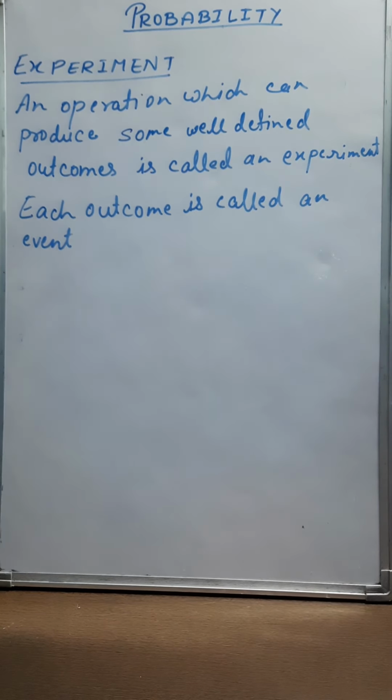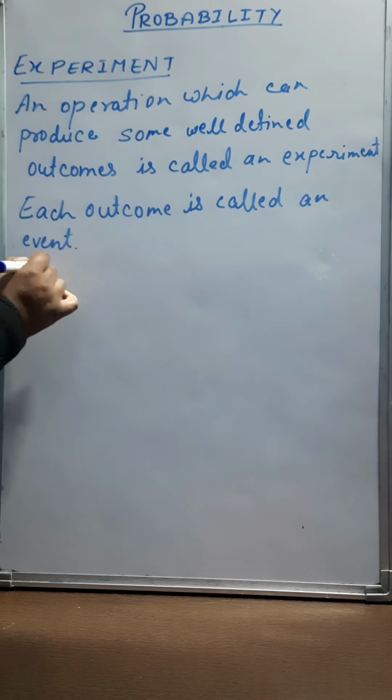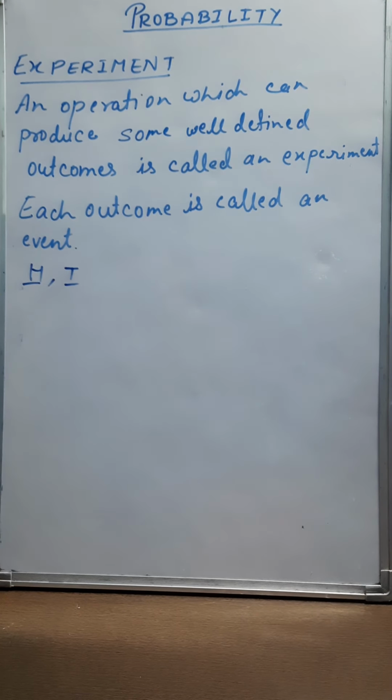First, I am writing its definition. An operation which can produce some well-defined outcomes is called an experiment. Each outcome is called an event. Suppose we are tossing a coin. You know, when a coin is tossed, then you are having two outcomes, either head or tail. These are the two possibilities.